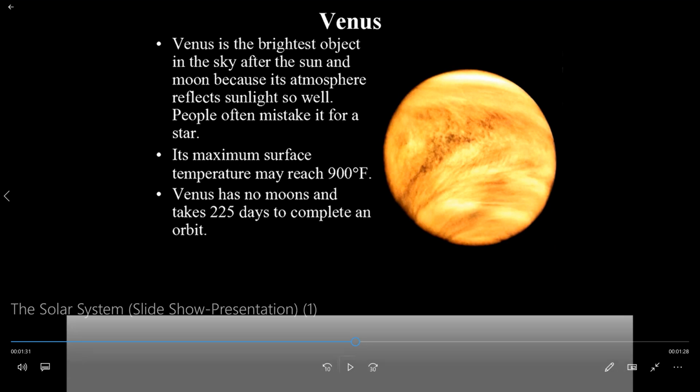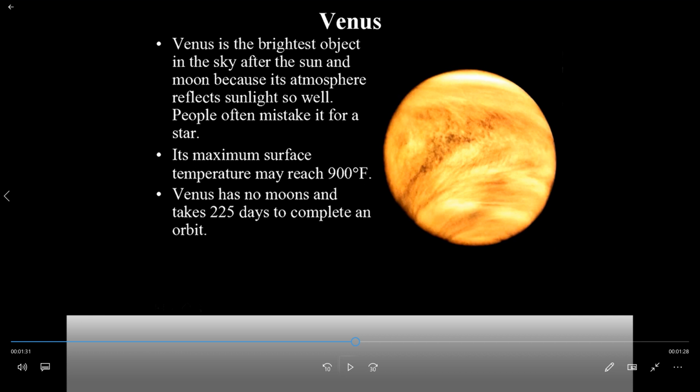Next is the planet Venus. Venus is the brightest object in the sky after the sun and the moon because its atmosphere reflects sunlight so well. People often mistake it for a star, thinking that it is a star.